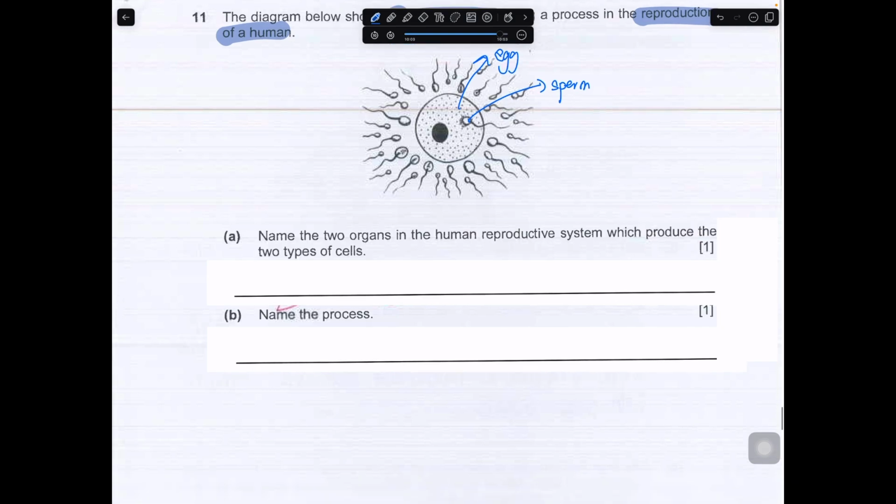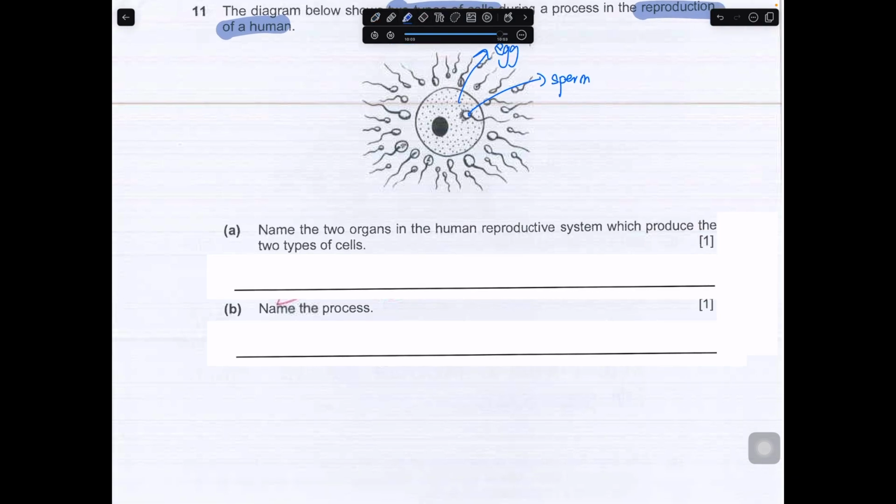Name two organs in the human reproductive system that produce them. So you want the organs that produce the cells. So this will be your testis and your ovary.